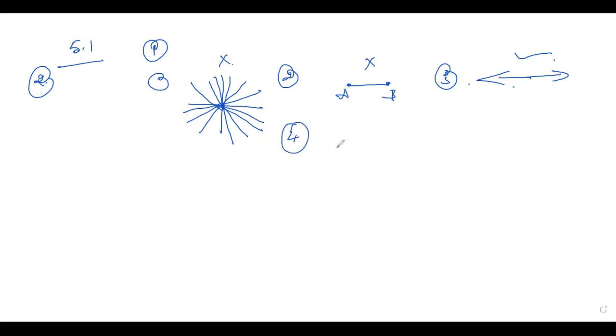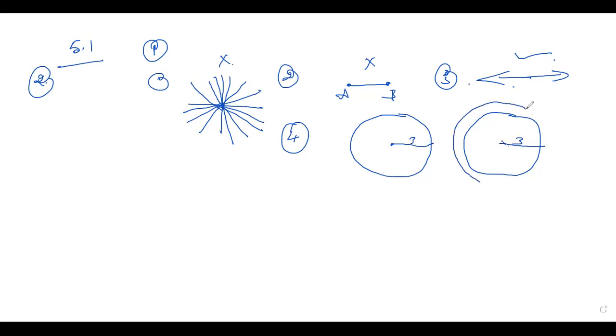Next, fourth one. Two circles are equal, so the radii are equal. For example, I have taken a 3 centimeter radius and drawn a circle here. And here also take a 3 centimeter radius and draw the circle. See, both are equal. If the two circles are equal, the radius here is 3 centimeter. If you take 4 centimeter, you will get a bigger one.